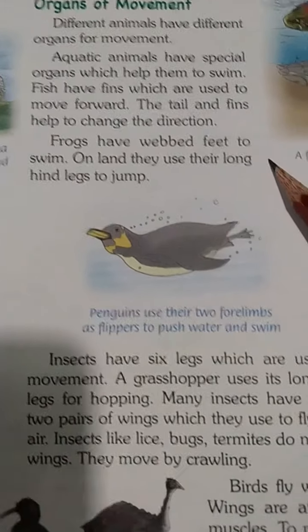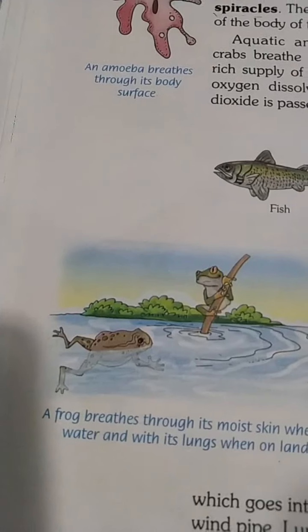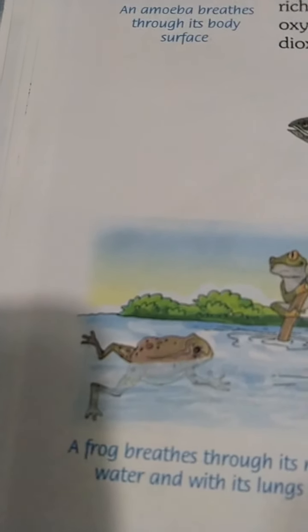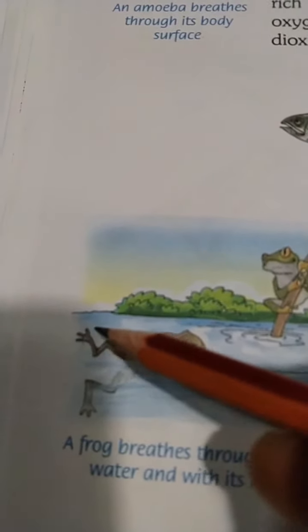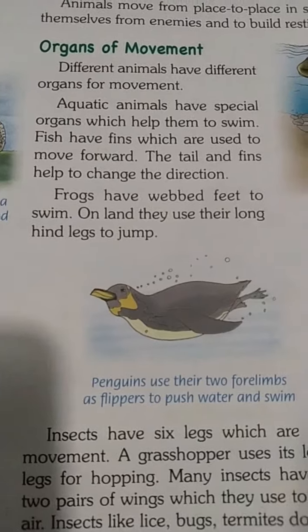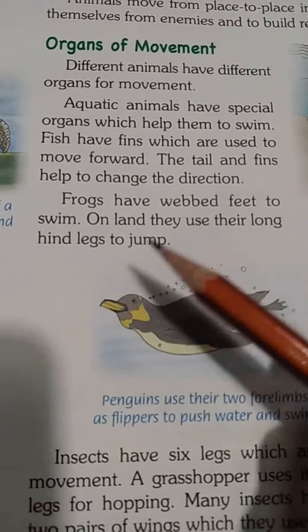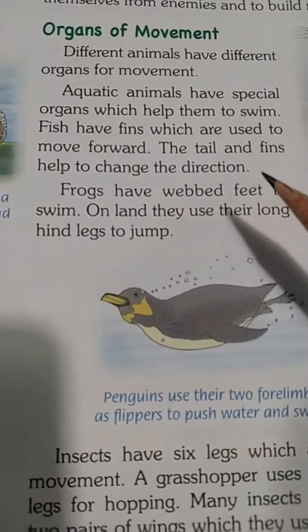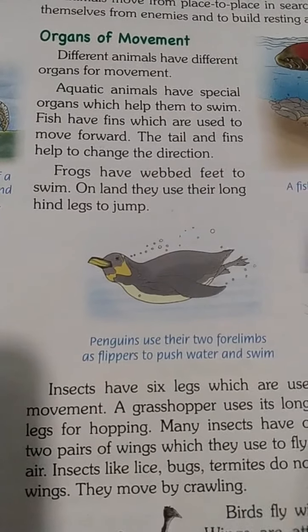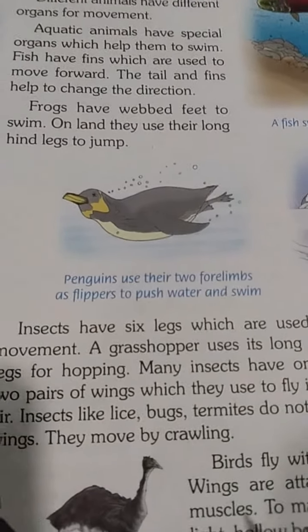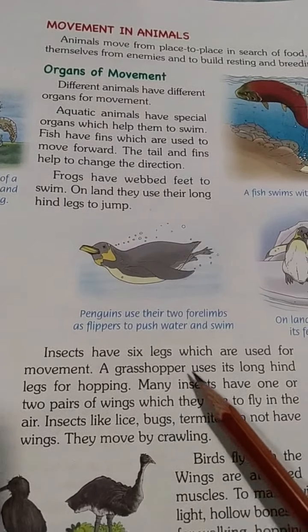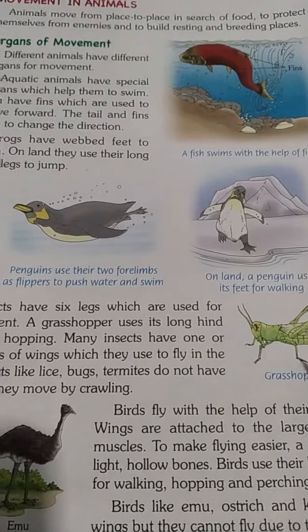Frogs have webbed feet. If we have all seen frogs, here, as you can see, a frog has webbed feet. They have less space between the fingers. They are all joined together, which helps them to push the water. Along with webbed feet, they have hind legs. Hind legs means the legs at the back, which help them to jump from one place to another. Now insects have 6 legs, which are used for movement. Like grasshoppers use their hind legs to hop.